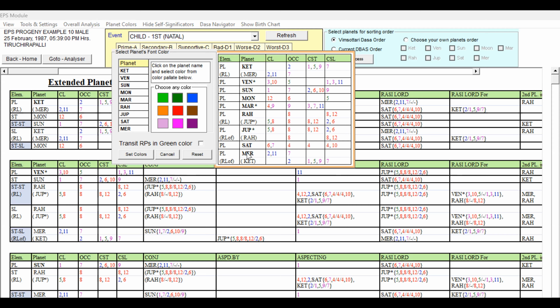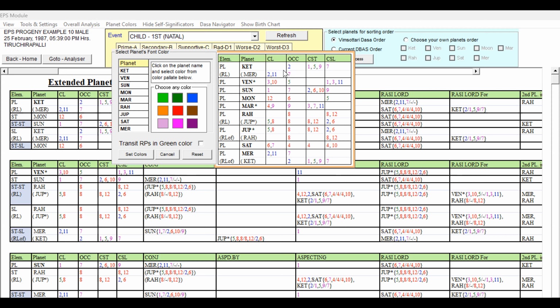You can see this, right? Ketu, second occupant, 1, 5, 9 and 7 cuspal sublord is good. So Ketu can be given dark green. And Venus, 3, 10, 5, 1, 3, 11 cuspal sublord. This is good because of the 10th, so I'm giving light green. And Sun, 1 and 7, 2, 16 cuspal star lord and 9 sublord. So this can be given blue.